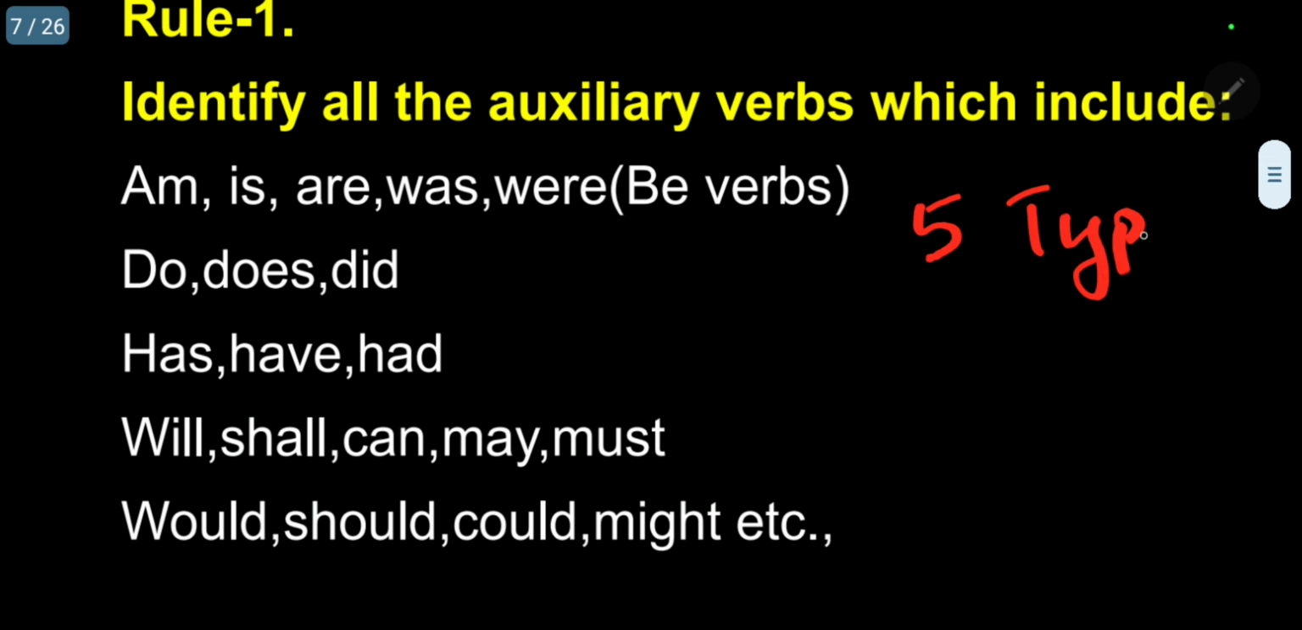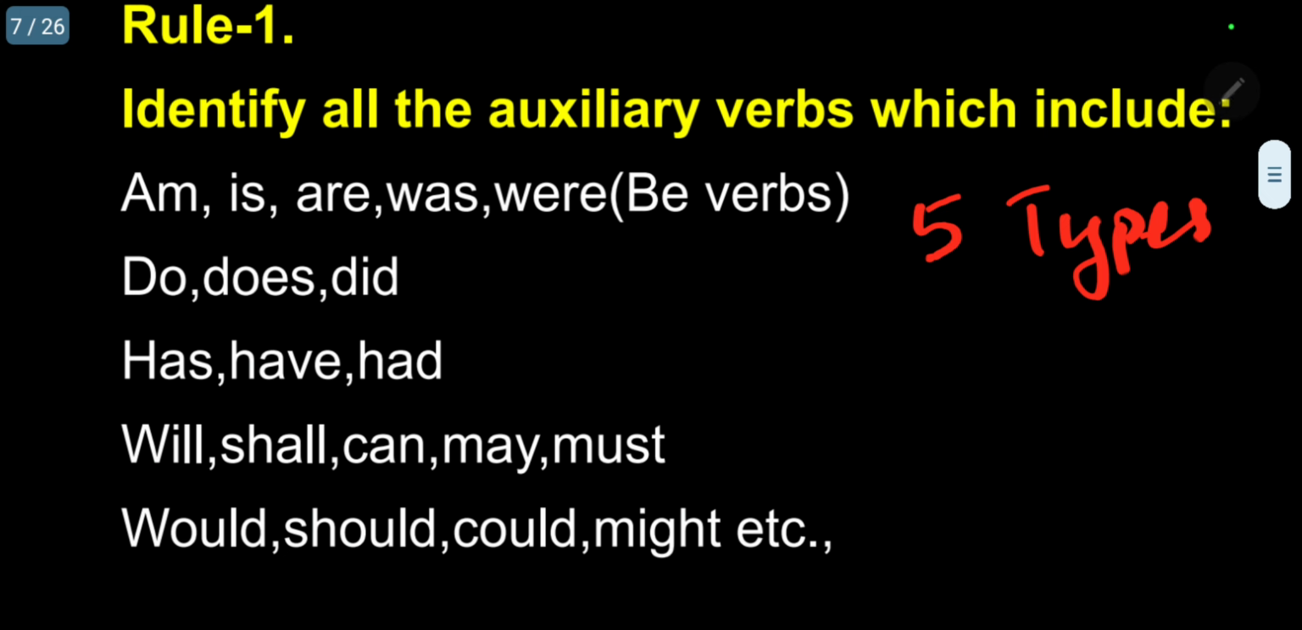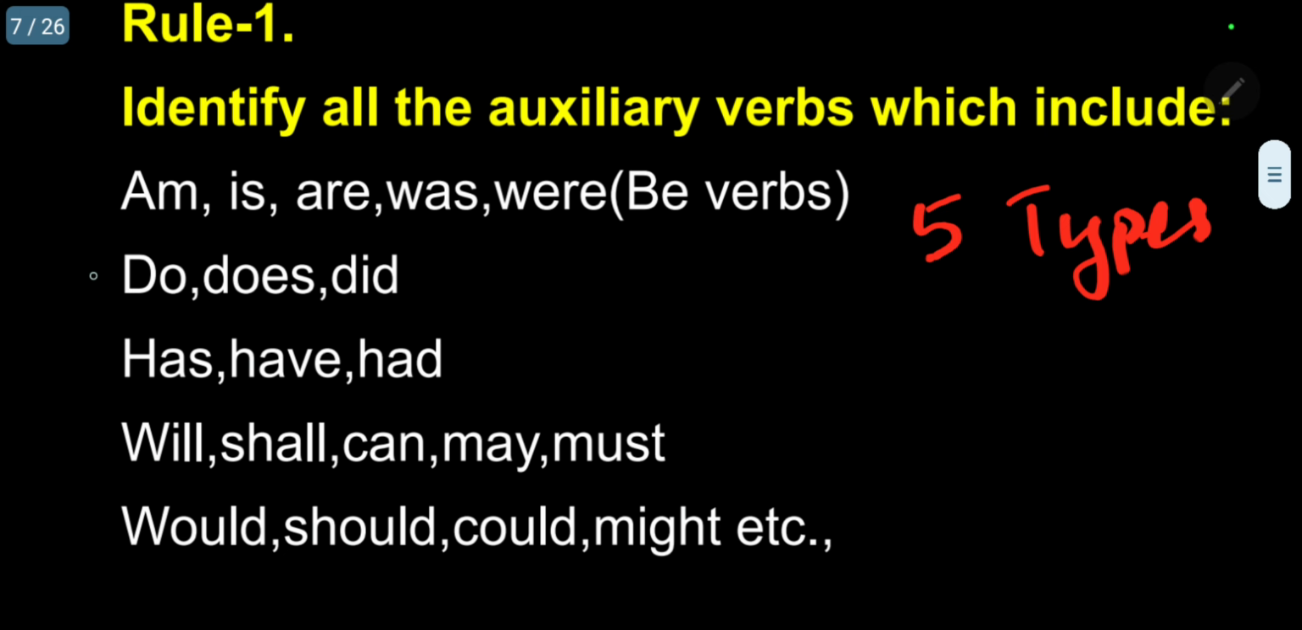Please follow. So, 1, 2, 3 are called primary auxiliary. 4 and 5 are secondary auxiliary. That is 1, 2, 3, this is 4, this is 5. Very, very important thing, that's why this is the rule I am giving, you have to memorize.